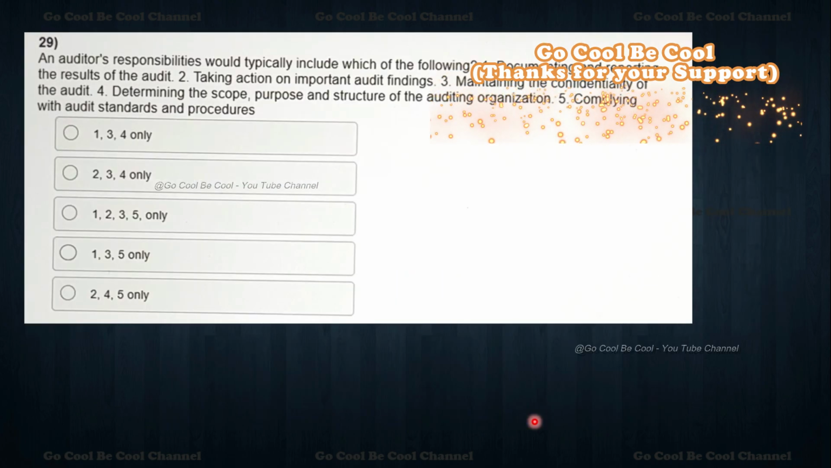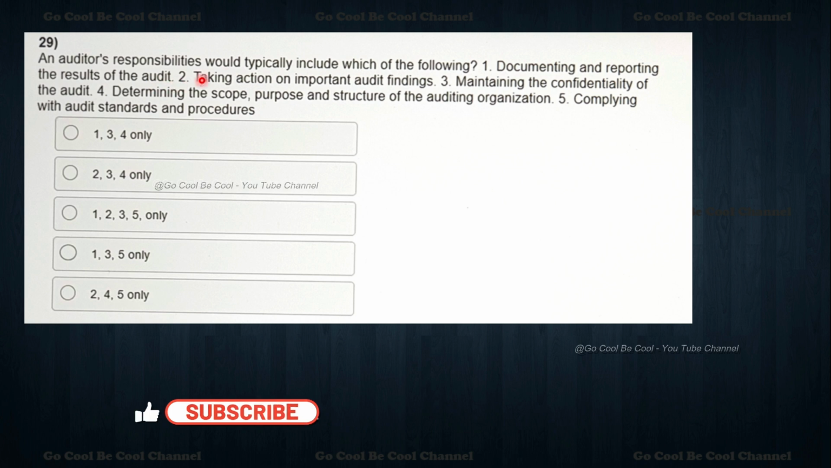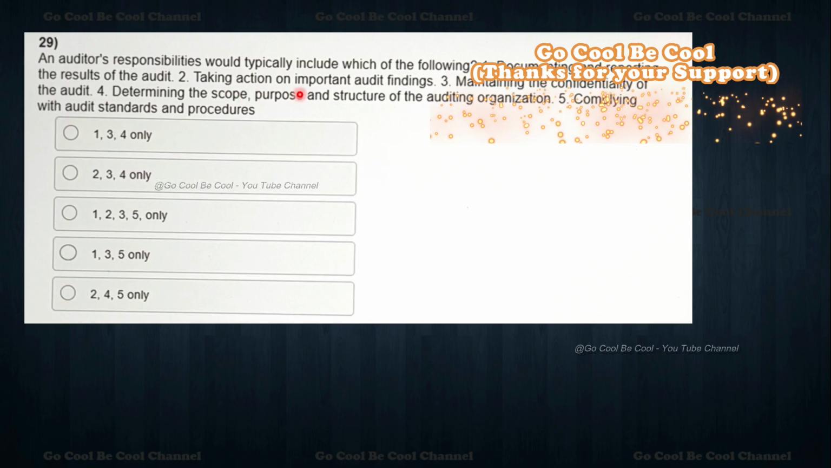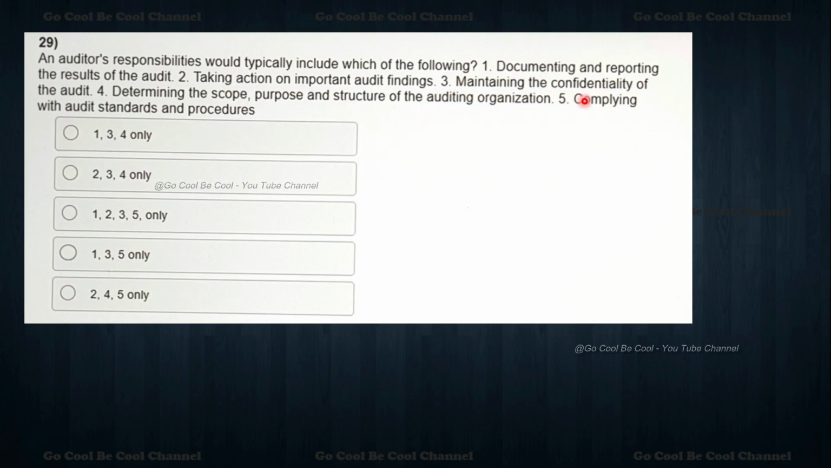Now moving towards the 29th question, my dear friends. An auditor's responsibilities would typically include which of the following? Auditor's responsibilities: documenting and reporting the results of the audit, taking actions on important audit findings, maintaining the confidentiality of the audit, determining the scope, purpose, and structure of the auditing organization, complying with audit standards and procedure. Yes, we have to sequence it.